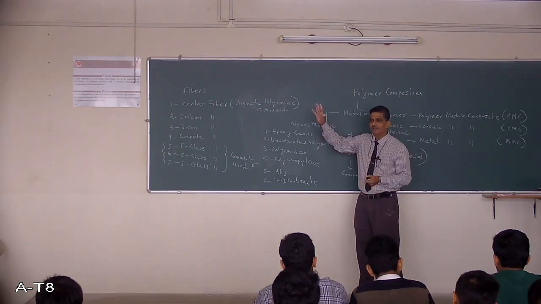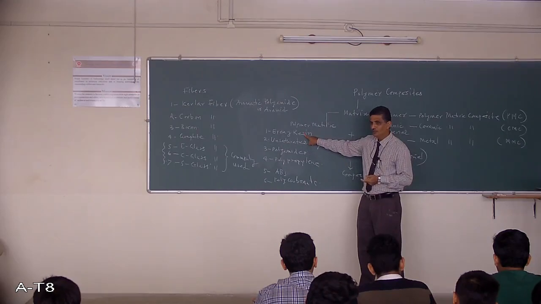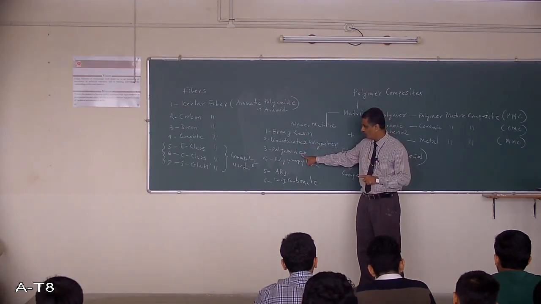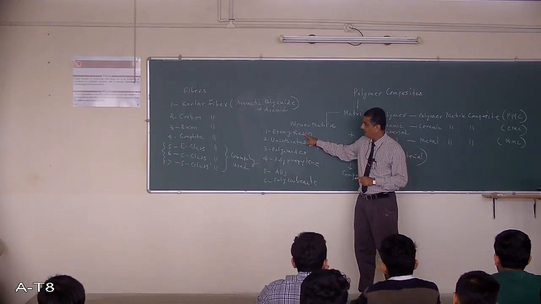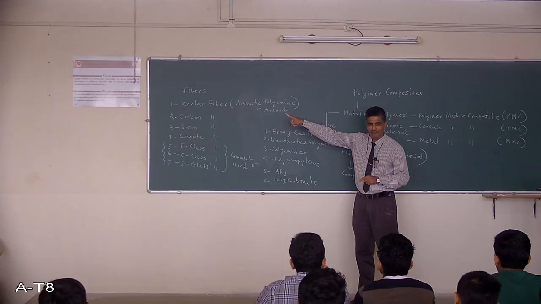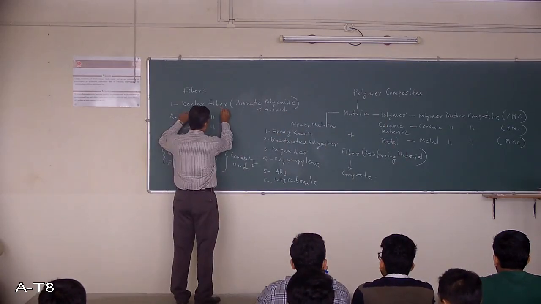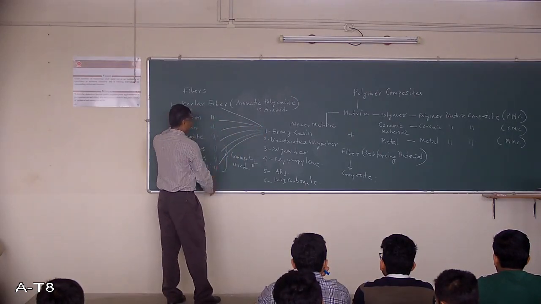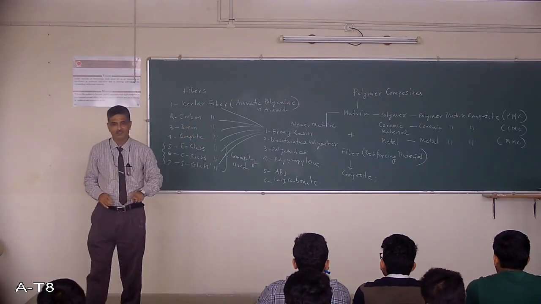Now if you want to manufacture a polymer composite, then what do you have to do? Choose one resin, epoxy resin or unsaturated polyester or polyamides, polypropylene, ABS or polycarbonate, and then combine with what? Kevlar fiber. It's clear. So epoxy resin with this, epoxy resin with this, all these combinations are possible.